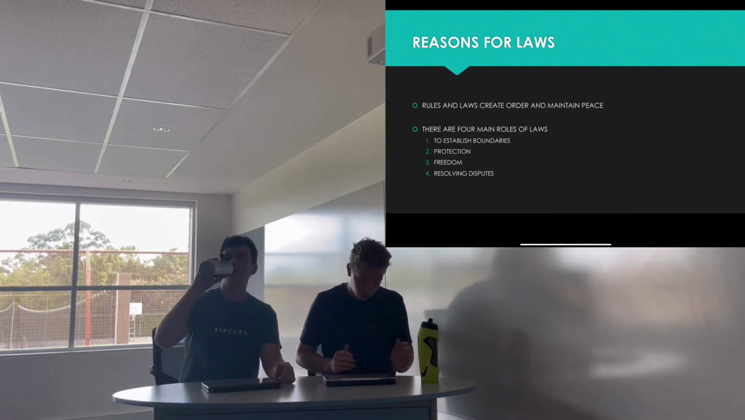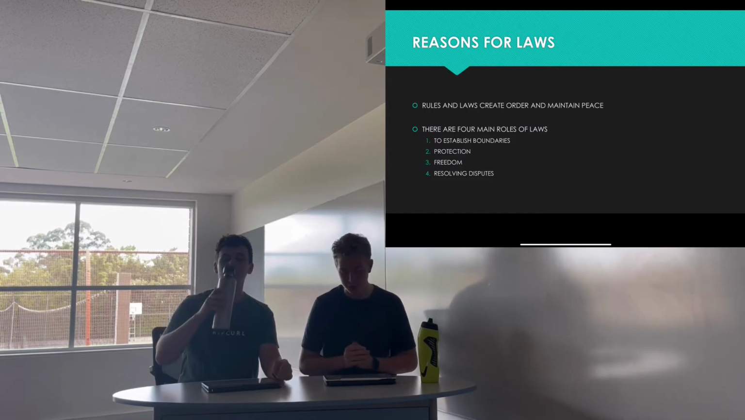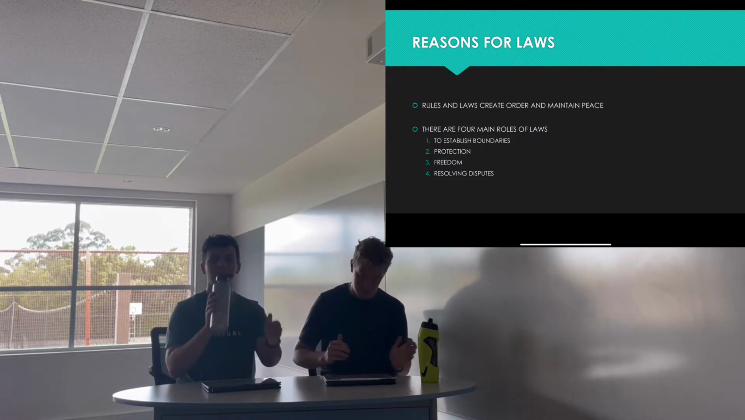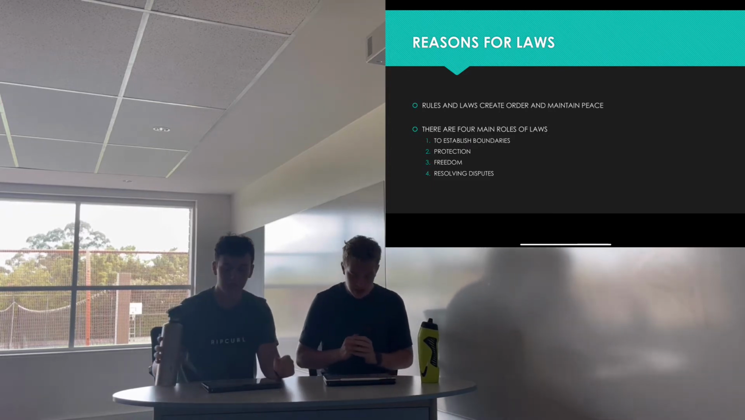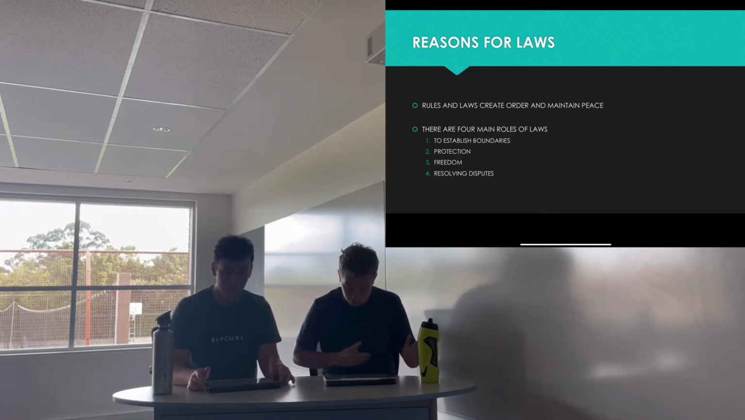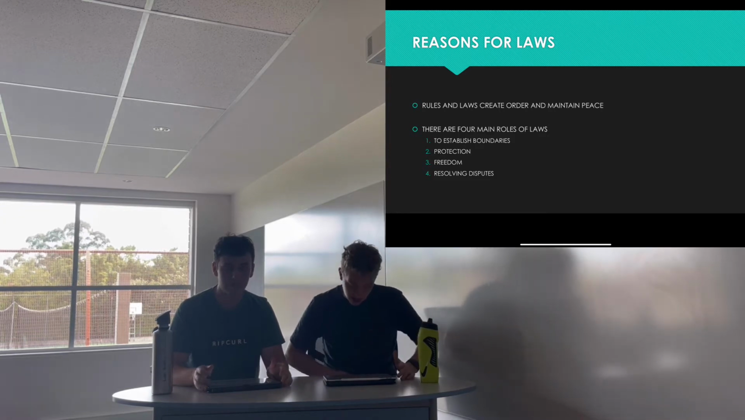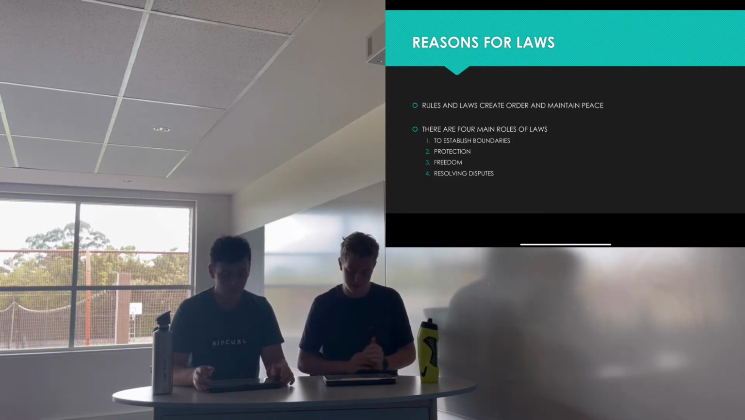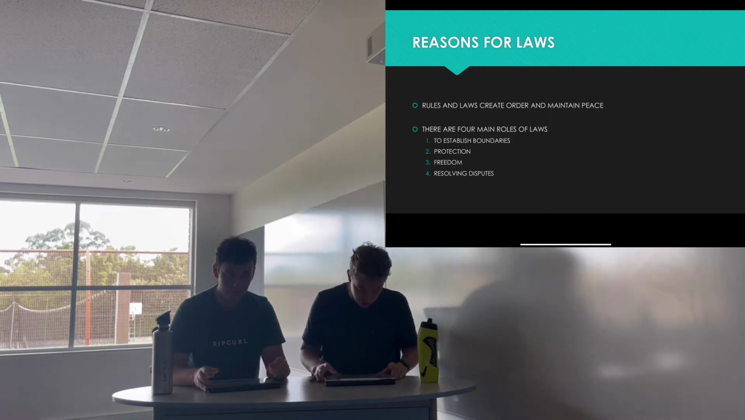There are 4 main roles of laws. Firstly, they're there to establish boundaries. They set standards for acceptable behaviour and determine actions which won't be tolerated. Secondly, for protection, they give protection of individuals from the actions of others, as well as our own behaviour, usually in the form of telling us what we can and what we can't do. So for example, you can't commit assault or drink and drive. I don't think Luke's grasped that last one just yet.